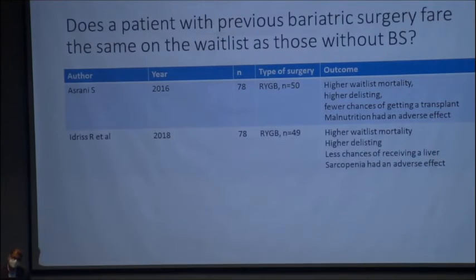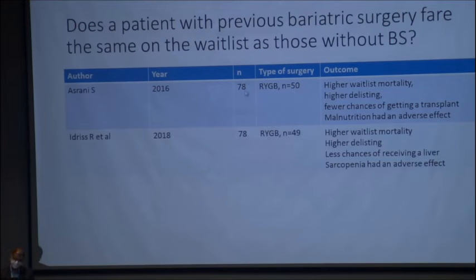Now another question comes to us: does a patient with previous bariatric surgery fare the same on the waitlist as those without bariatric surgery? These are the patients who have undergone bariatric surgery, were removed from transplant, and now have decompensated. There are two papers, both with an identical number of patients, and what they have shown was that these patients have higher waitlist mortality, higher delisting, and fewer chances of getting a transplant. Another important message was malnutrition and sarcopenia. If these two factors were removed, then they had an equal chance. So these two have to be managed properly after bariatric surgery if a patient is going for liver transplant.